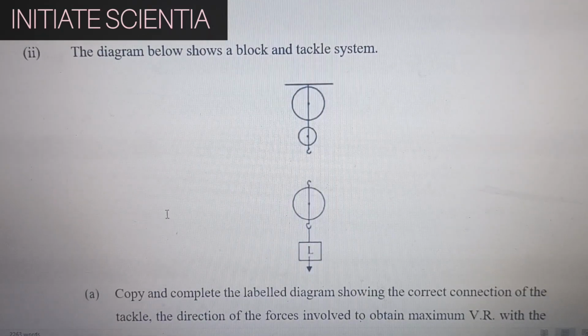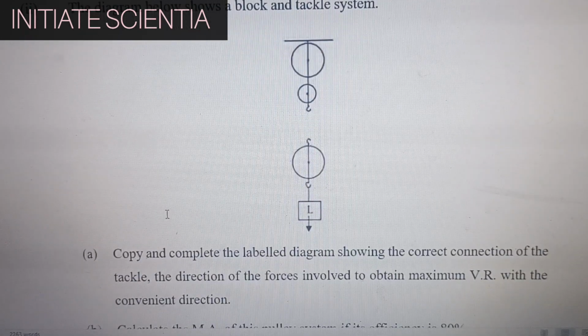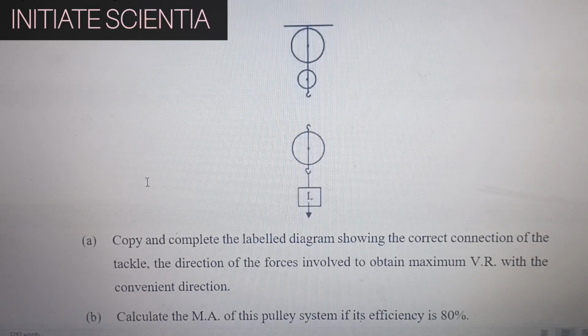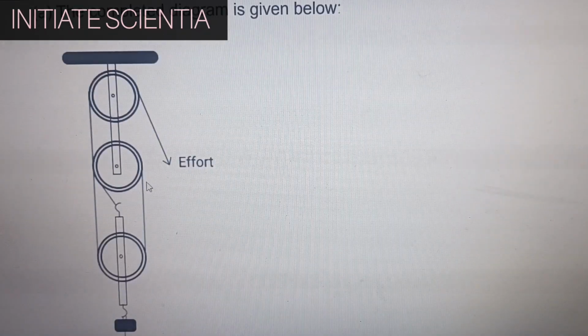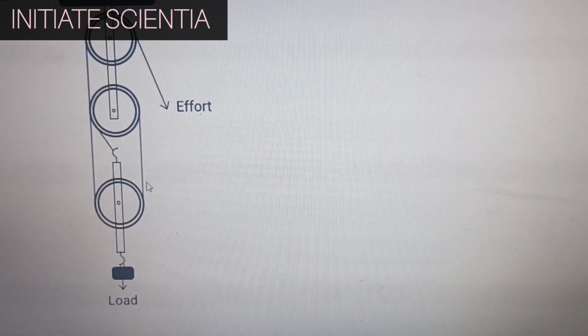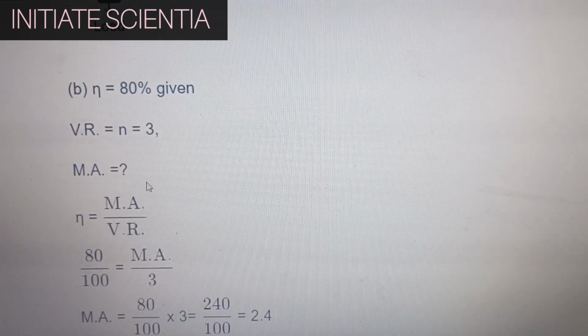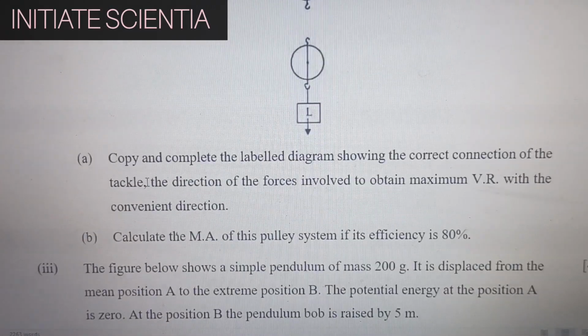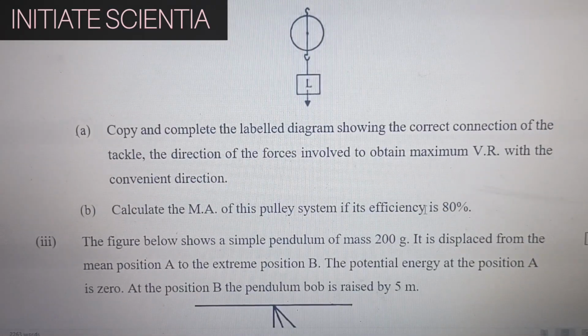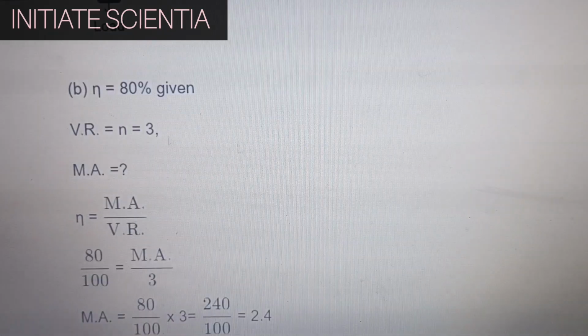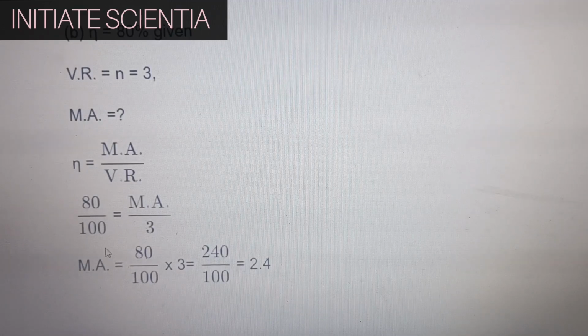The diagram below shows a block and tackle system. Copy and complete the labelled diagram showing the correct connection of the tackle, the direction of the forces involved to obtain maximum VR with the convenient direction. This is the completed diagram. Calculate the mechanical advantage of this pulley system if its efficiency is 80%. Here we can find eta is MA by VR, 80 by 100 is MA by 3, so MA is 2.4.